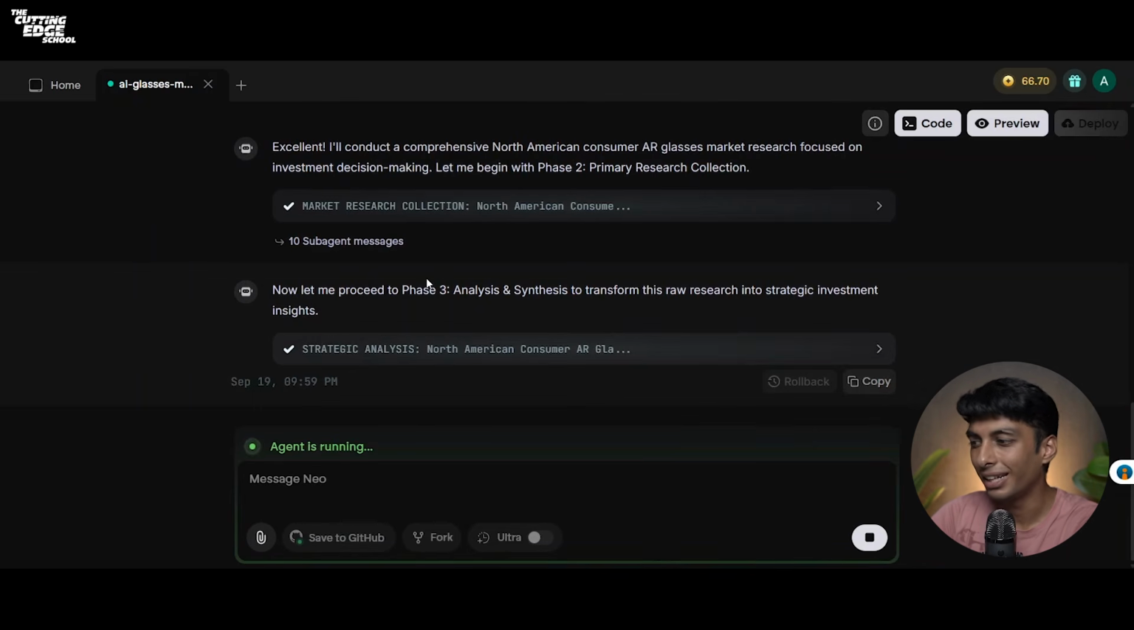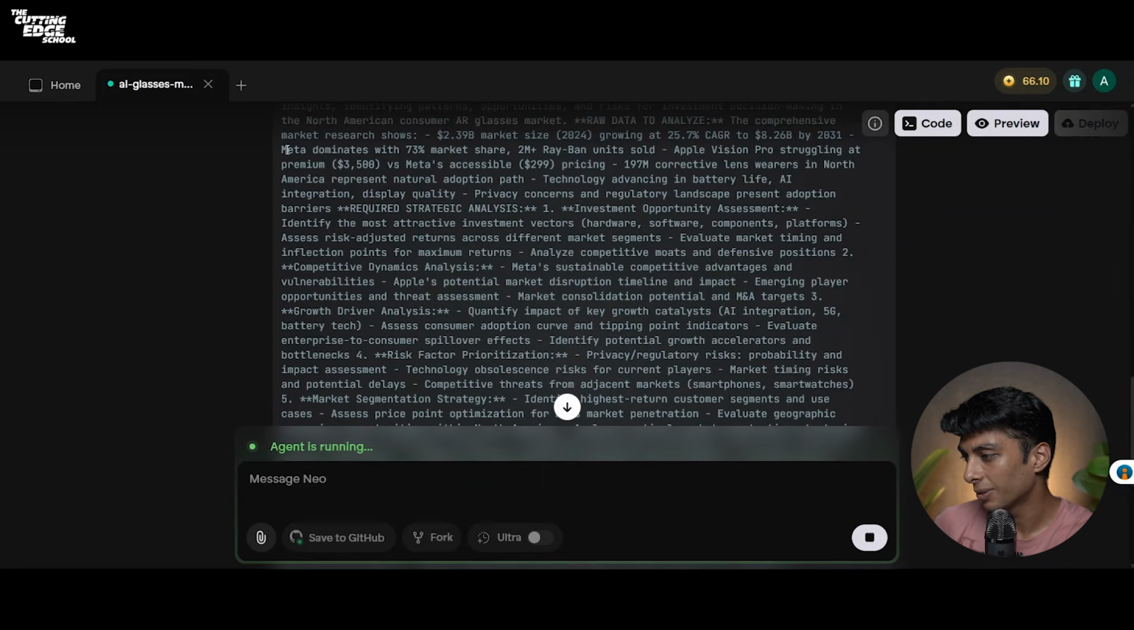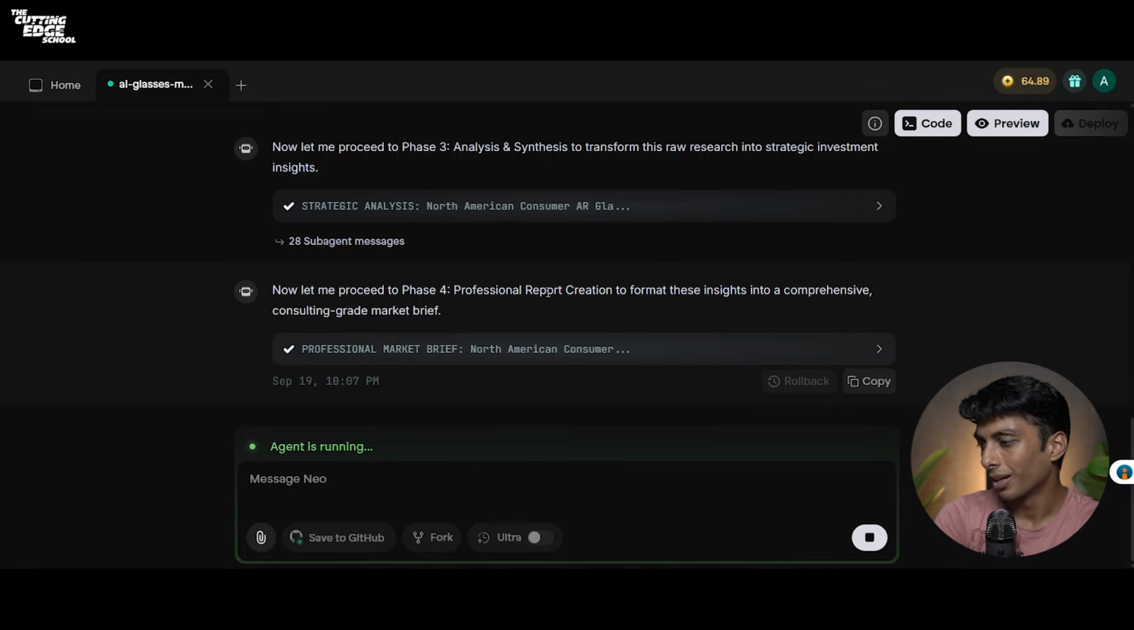On the left side, you can see that the agent is working on phase 3. Let's wait for it to get executed. Now let's see what this agent is working on in phase 3. It's working on strategic analysis. Meta dominates with 73% market share, which is absolutely true. You can see all the research. This is AI integration, 5G, battery tech, consumer adoption curve, and tipping point indicators, etc. Okay, now it says, let me proceed to phase 4, which is professional report creation, to format these insights into a comprehensive consulting-grade market brief.